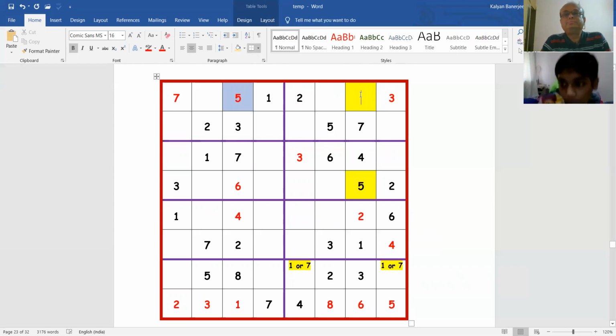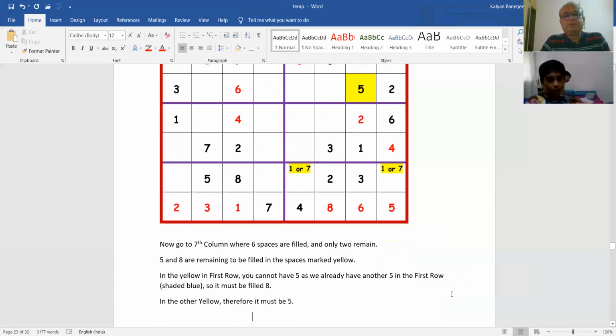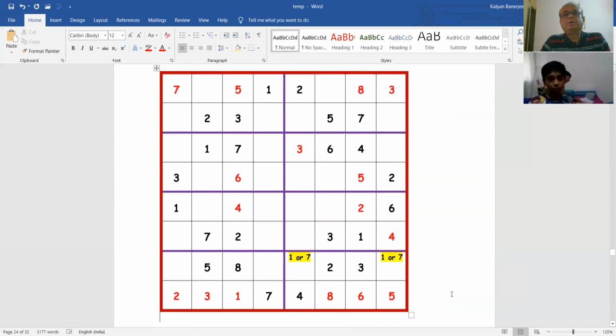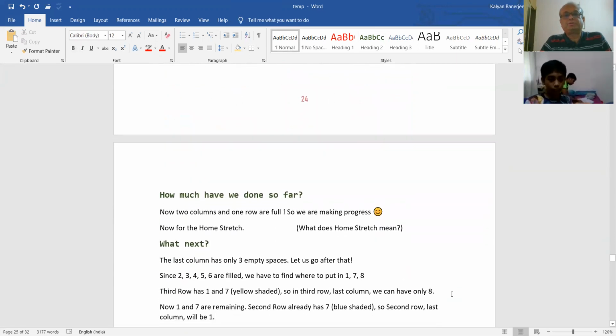Why? Your answer is correct, but why? Because you have a 5 here. In this box, there is already a 5. Yeah, in this row also, you already have a 5. So this has to be 8. And this is 5. Right? So now we go down further. So now this is filled in. Now slowly you see we are making a lot of progress.